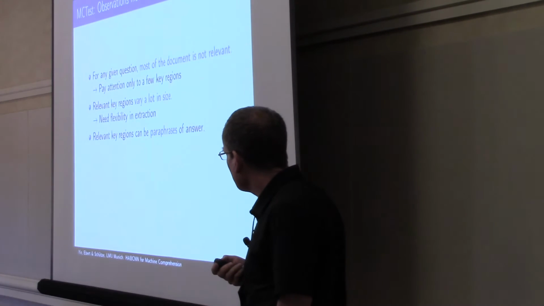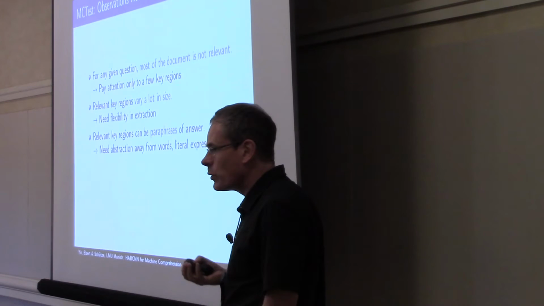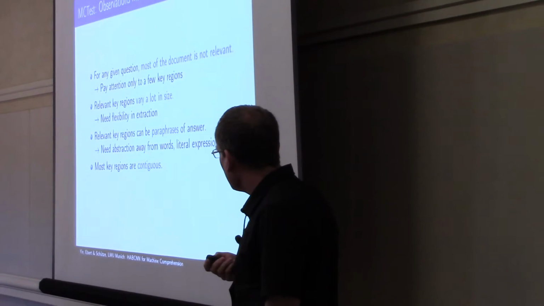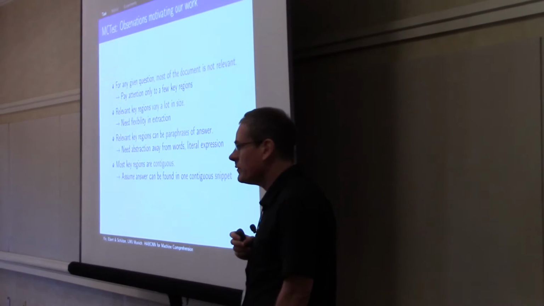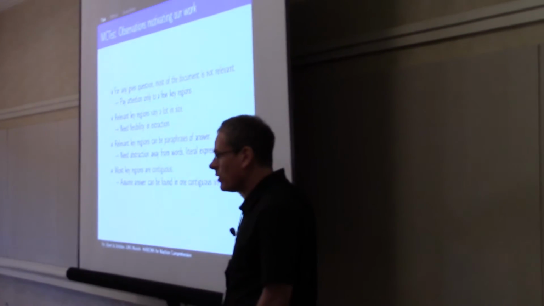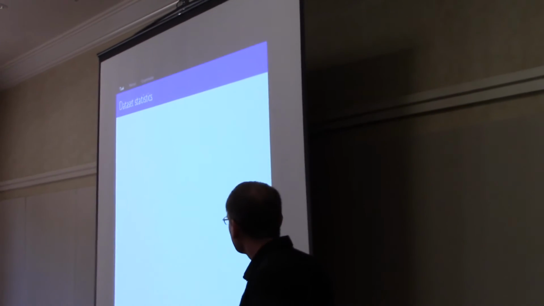Relevant key regions can be paraphrases of the answer. So we need abstraction away from words and literal expression to be able to solve this task. And most key regions are contiguous. And so we assume that the answer can be found in one contiguous snippet. That's not true for all cases in MCTest, but we are making this assumption.